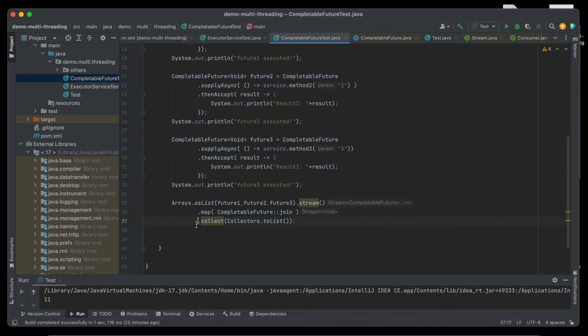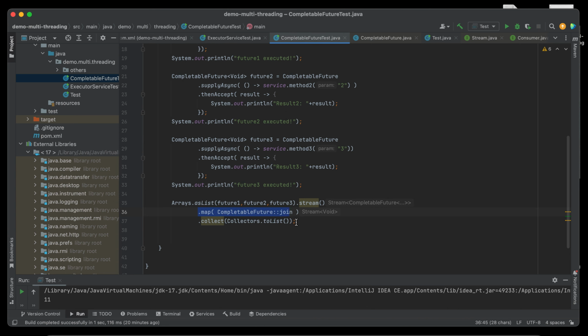All right, so once we execute this, of course we have to terminate the operation using this collector to list. It will basically return a list, but we don't care about the result of this. Because this is a stream, we need to execute a terminal operation, otherwise we cannot just call the map and leave it.